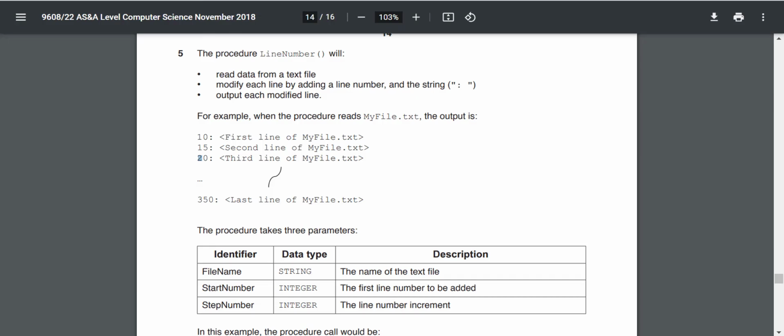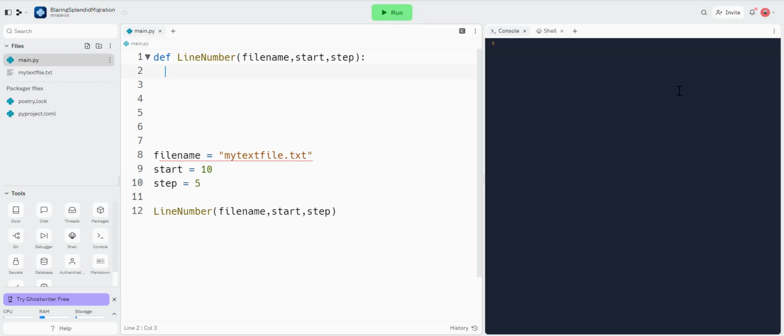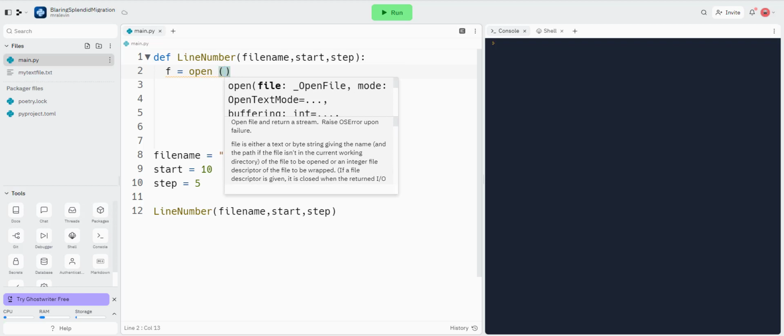And let's open up the file. So in our procedure, so f equals open. My god, my typing on this keyboard, I don't know what it is about this keyboard. I'm amazing at Valorant on this keyboard, but I'd actually say that I have fat fingers when I'm playing Valorant at times.